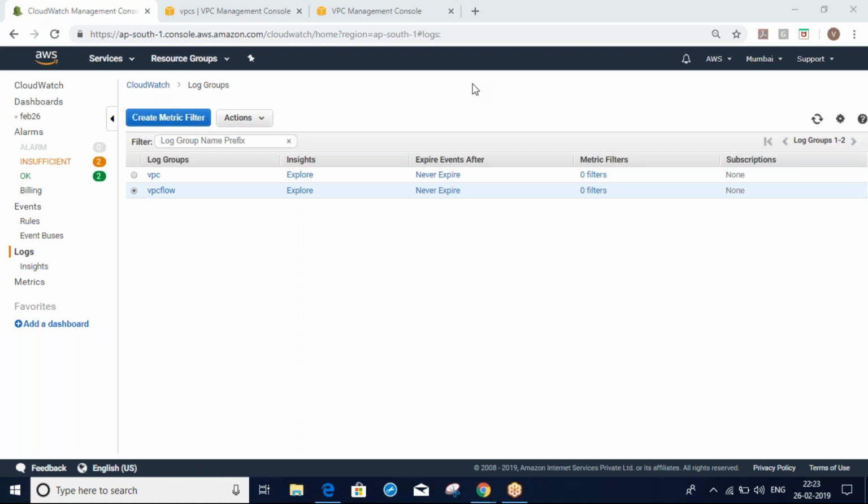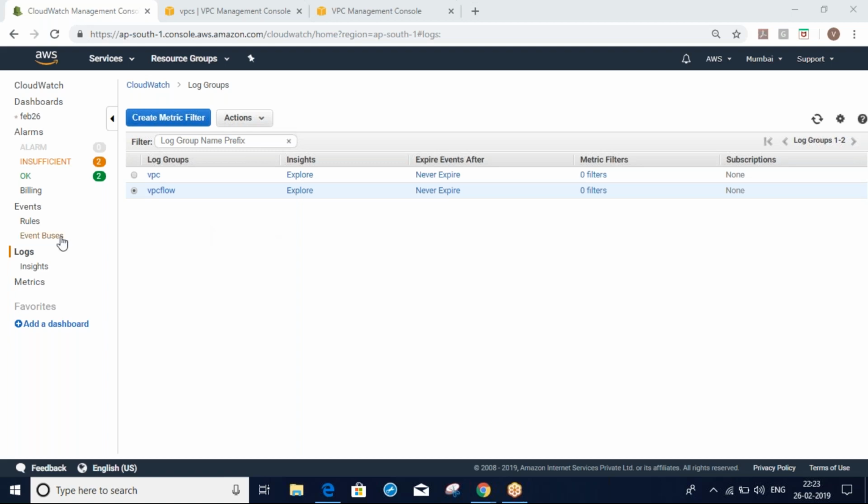For the rest, you just need an overview. DNS, Route 53, you should know in depth, and S3 also you should know.